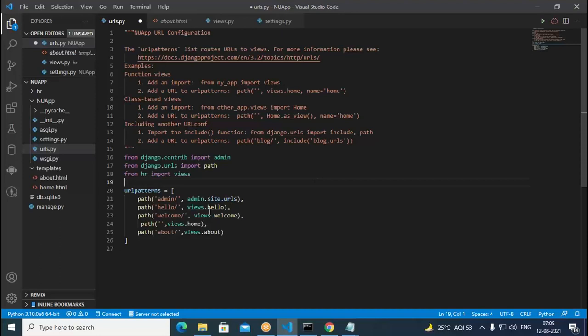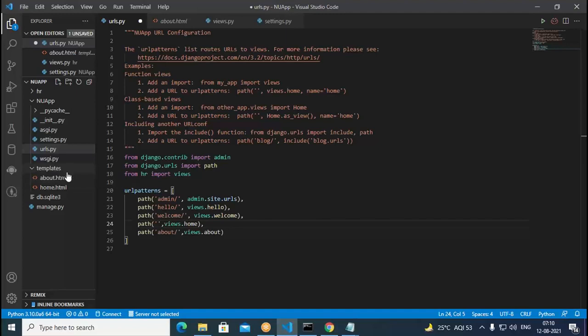So admin means admin.site.urls we have. Similarly, when we say hello, it prints views.hello. When we say welcome, it says views.welcome. And when it is pages, HTML pages, it is actually part of the template. In the template folder, we have this.